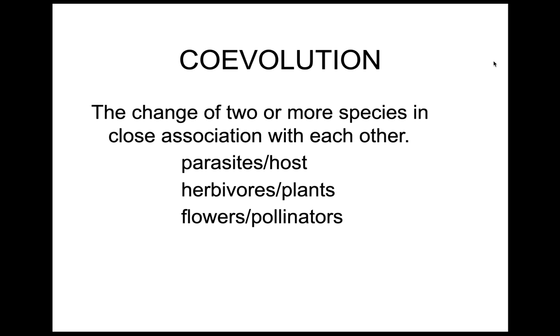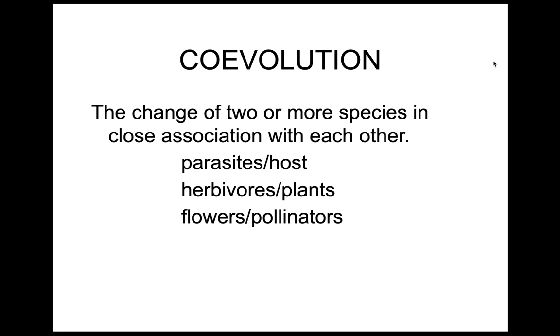First one is coevolution. Coevolution is when you basically have a very, very tight relationship between two or more species. And great examples of this are parasites that are designed specifically for a host. Herbivores are animals that eat strictly vegetation. So they have a very close relationship with plants and flowers and pollinators.